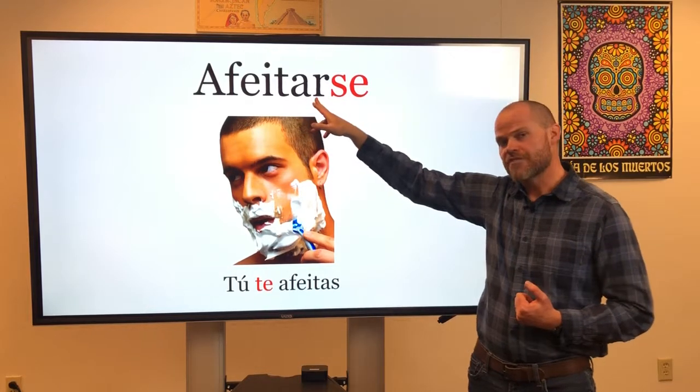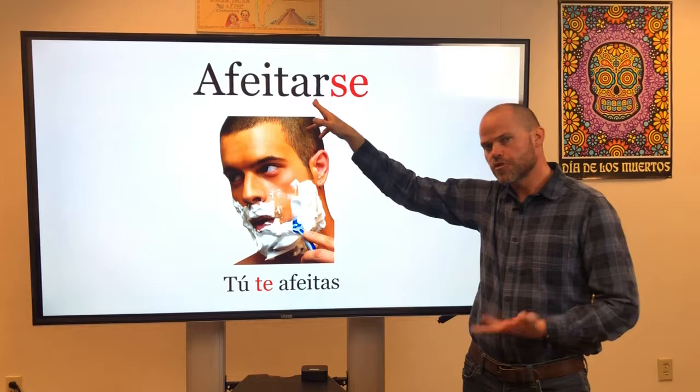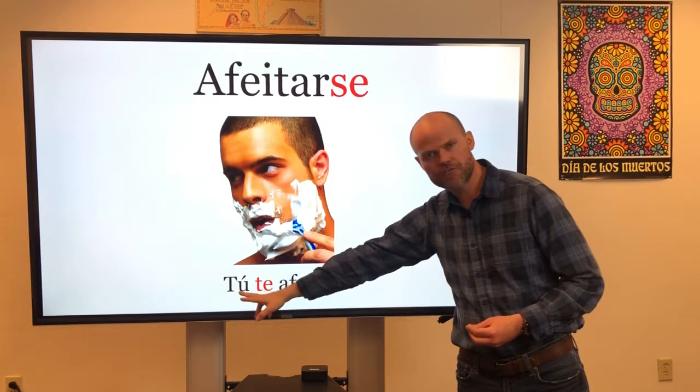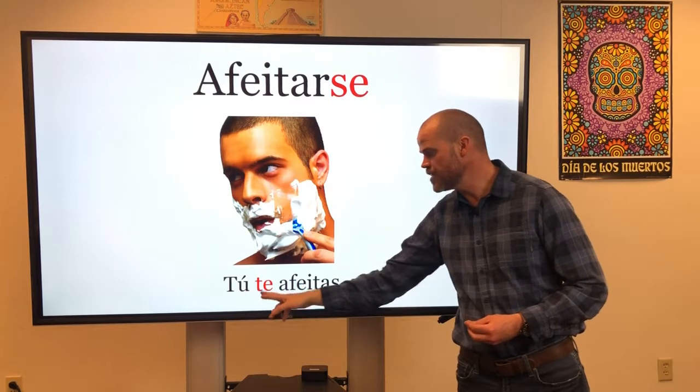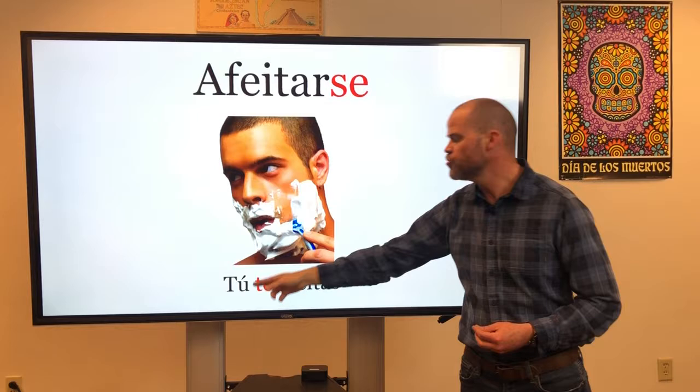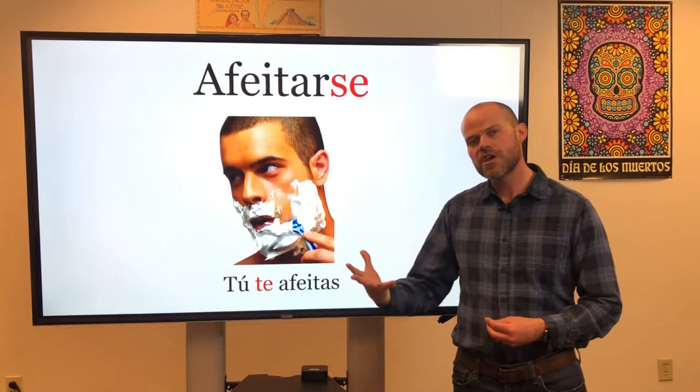So if I conjugate afeitarse in the tú form, I need my tú reflexive pronoun, which is te. Okay, and again, it goes after the other pronoun, and that would be tú te afeitas. Notice I'm also conjugating the verb in the tú form. Tú te afeitas would be you shave yourself.